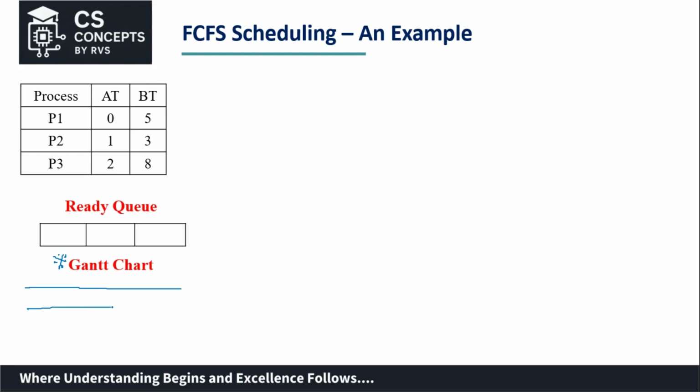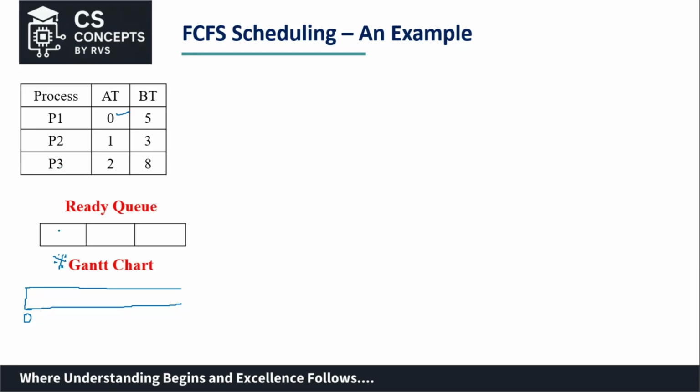To begin with, it always starts with 0, 0 second. Let me say it as second. It can be millisecond, it can be hour, or it can be day also. Let us restrict ourselves to second. At 0 second, if you see the table that is given, we have process one arriving, correct?